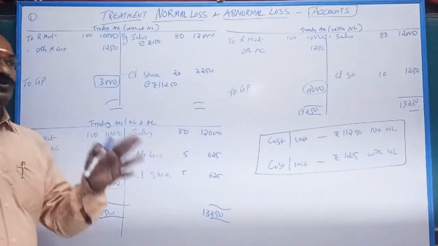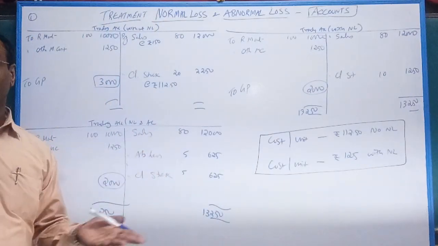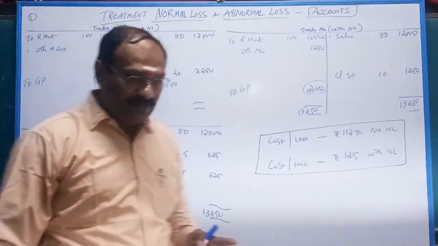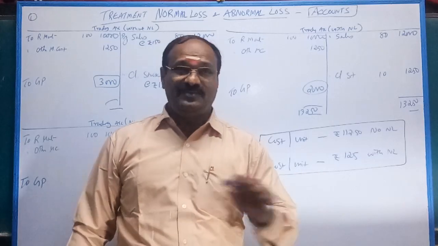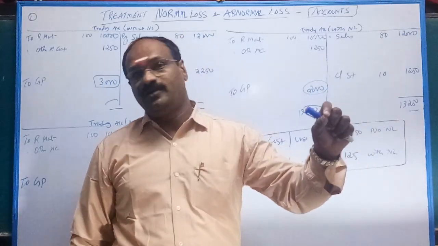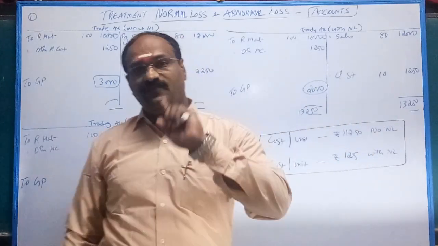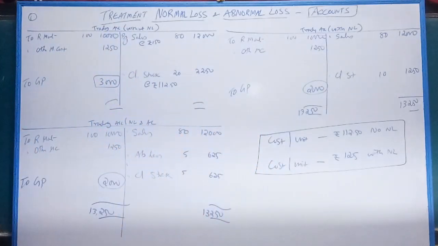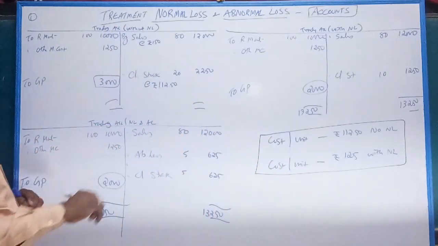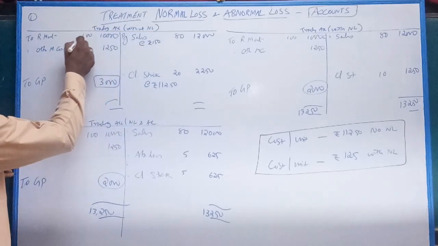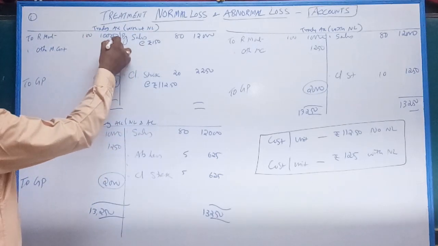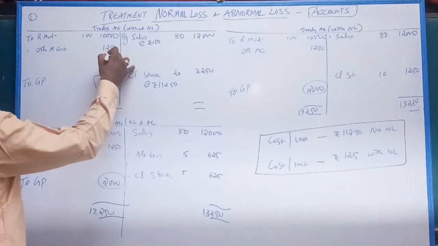Reason, without normal loss, you cannot produce. This is very simple. No one works at 100% efficiency. You catch my point? There is a normal loss. For your understanding purpose, I put without normal loss. That is, you purchase 100 raw material at the rate of 10,000. Other manufacturing cost 1,250.